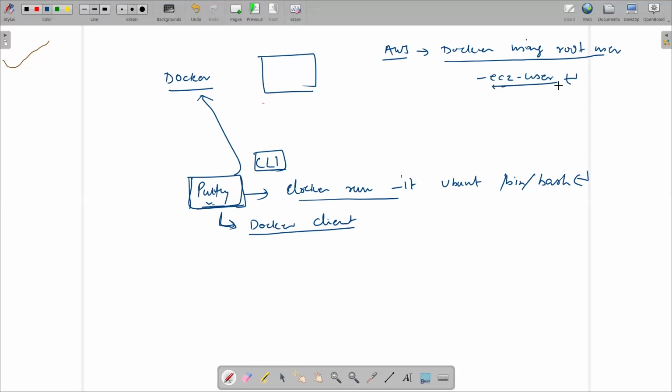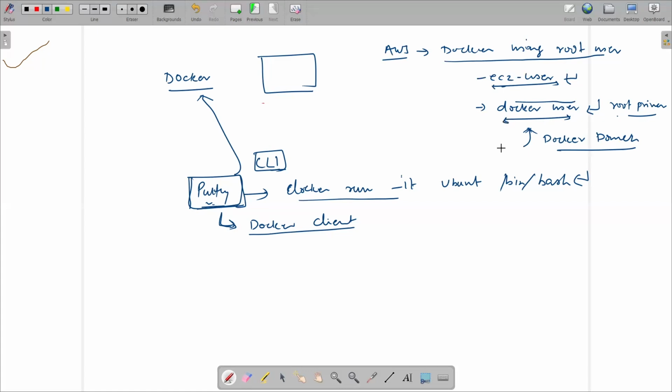Apart from this user, we can create another user, like a Docker user, and on this user we can give the root privilege. And on this Docker user, we can install the Docker daemon. The thing is, how can we give the full root privileges to the Docker user? I have clearly mentioned it in the Linux tutorial, right? For reference, you can go ahead with the Linux tutorial. Now, we have installed the Docker daemon on the Docker user.